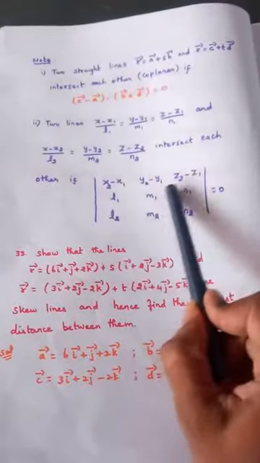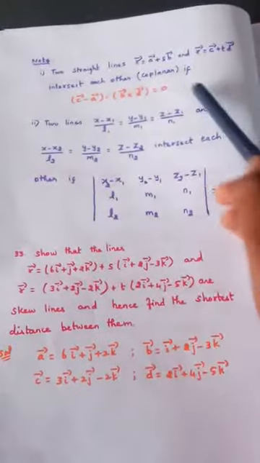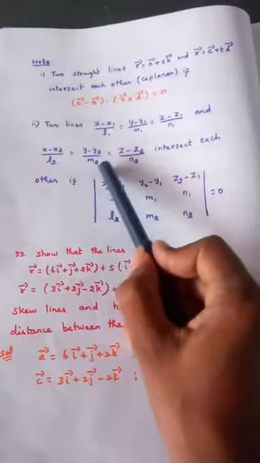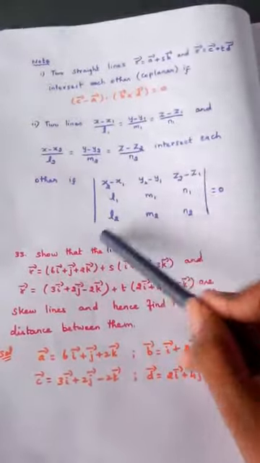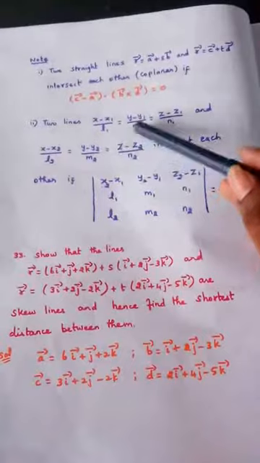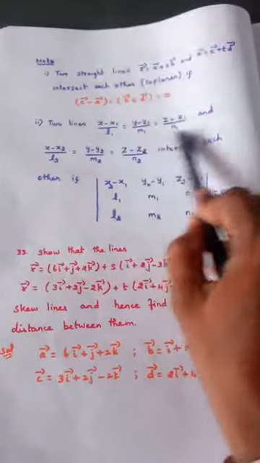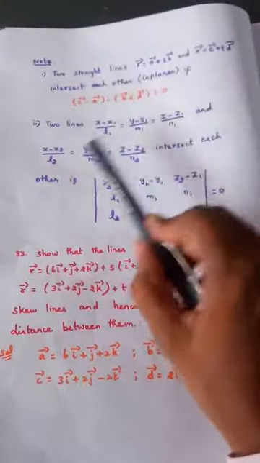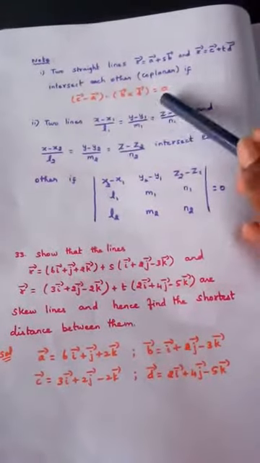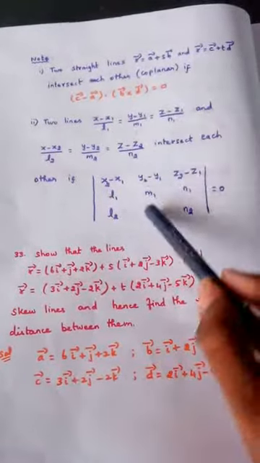So the first row is x2 minus x1, y2 minus y1, z2 minus z1. And here it is L1, M1, N1, which is the parallel vector of the first line, and L2, M2, N2, the parallel vector of the second line. This determinant value should be equal to 0. If it is equal to 0, then these two lines will intersect. So try to understand the meaning. This is the first line, given in Cartesian format, and this is the second line, also in Cartesian format. If these two lines intersect, the condition is this.